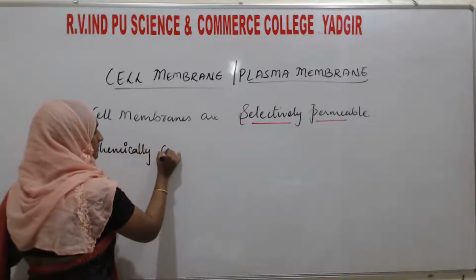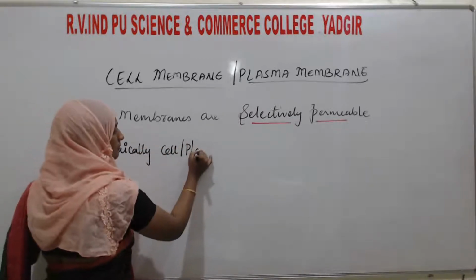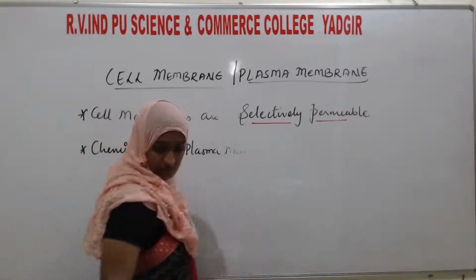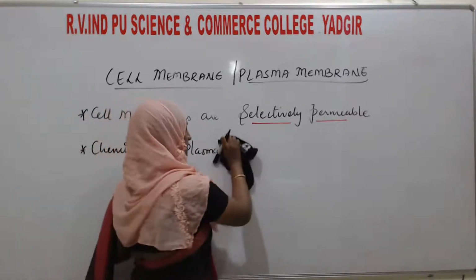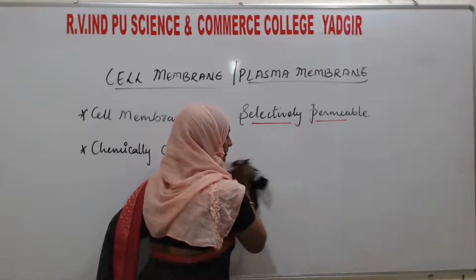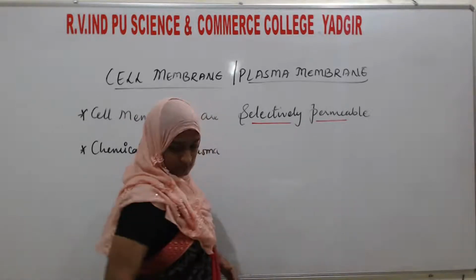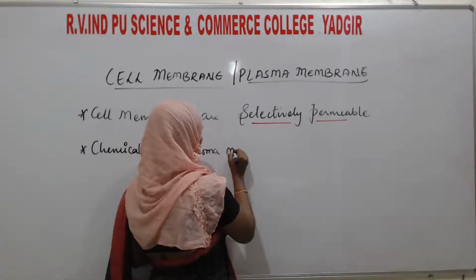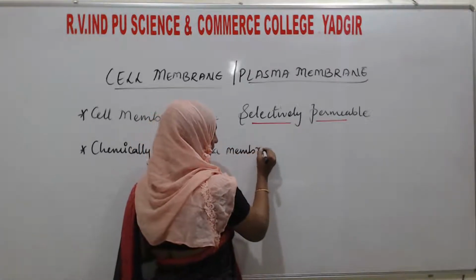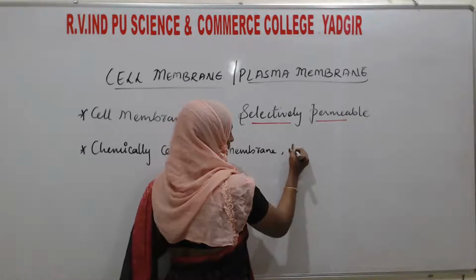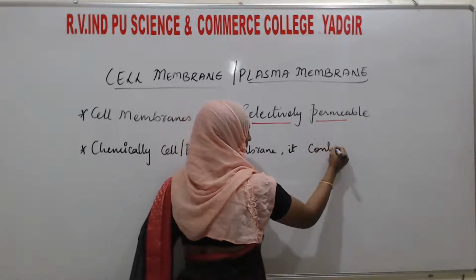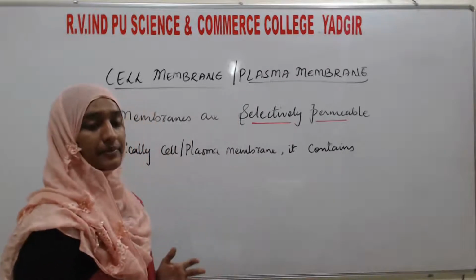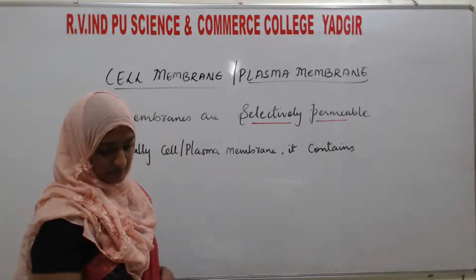Chemically, the cell or plasma membrane is composed of... what are the chemical substances which are present in the plasma membrane or cell membrane, that we will see here.